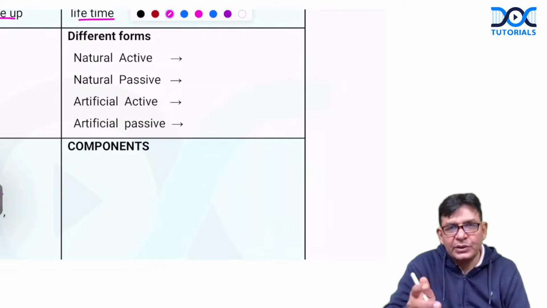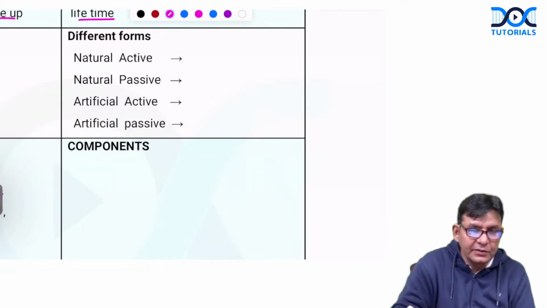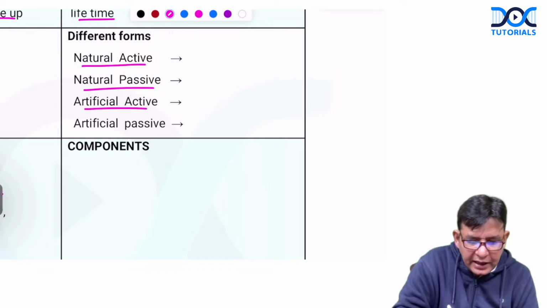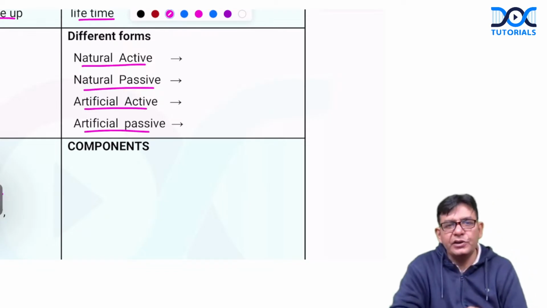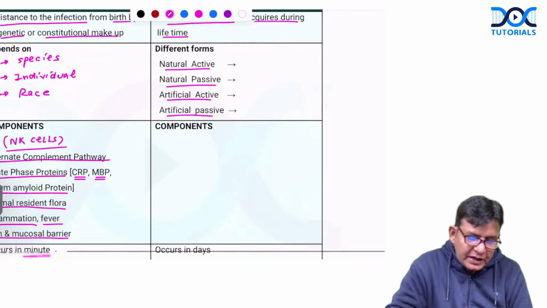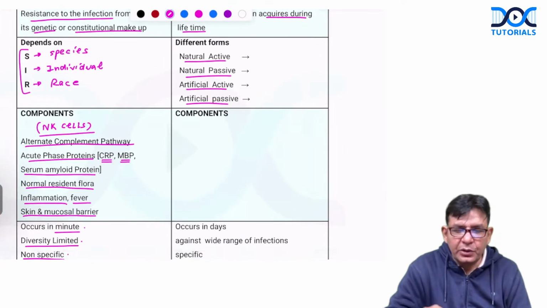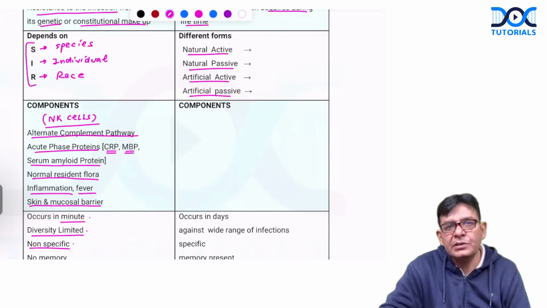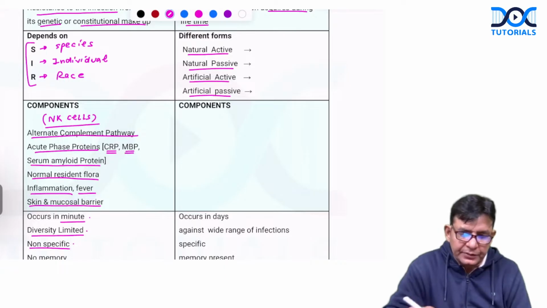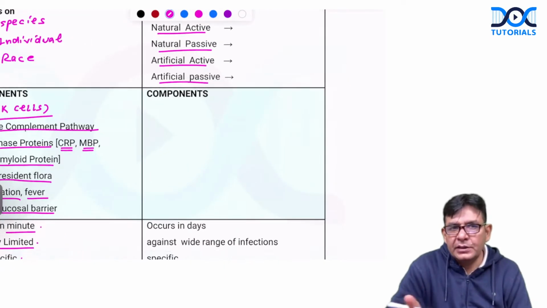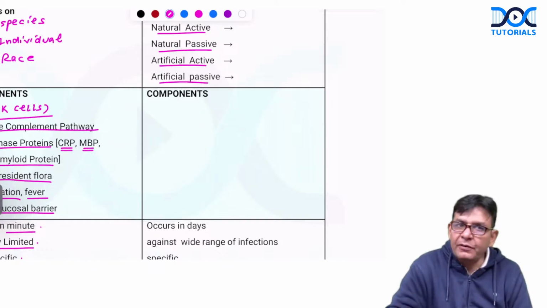And actually, this particular acquired immunity is of four types: natural active, natural passive, artificial active, artificial passive. Okay, so I will discuss what is this natural active and all. But what you need to know properly is that we have said these are all components of innate immunity. So what is there in the acquired immunity part, or this adaptive immunity part?